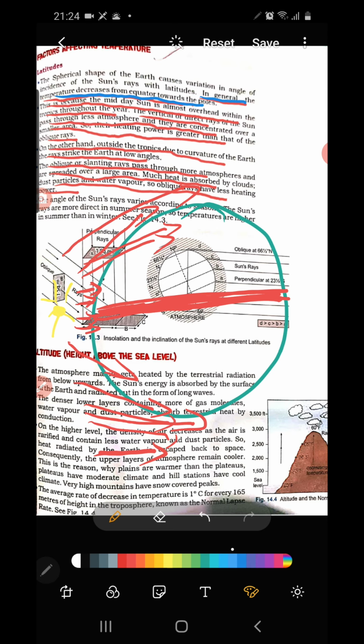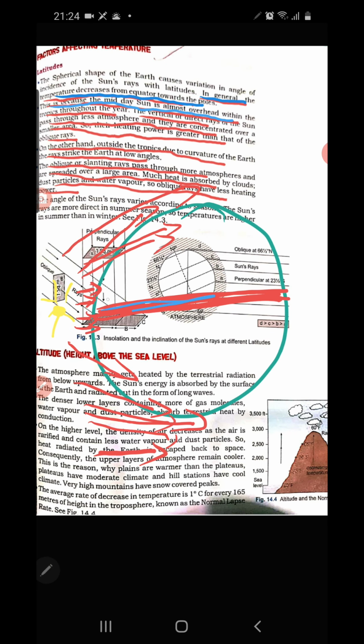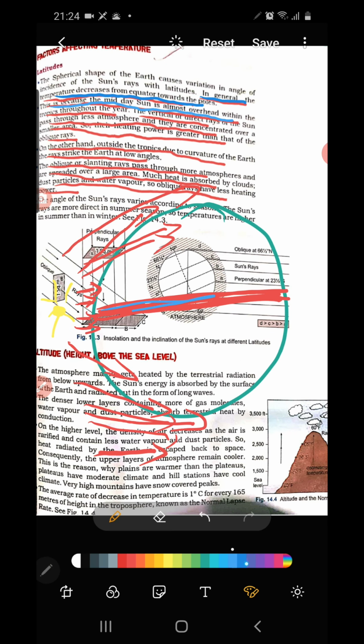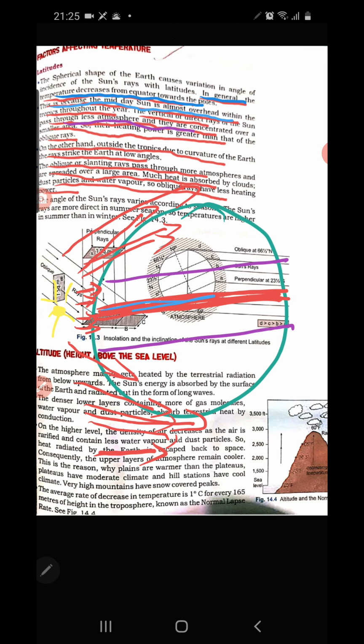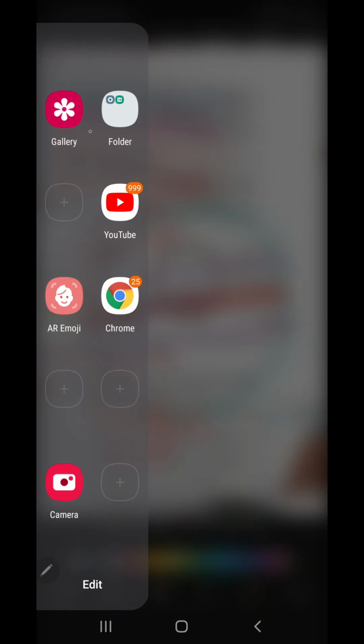So let's continue the points here. This is because the midday sun is almost overhead within the tropics. Within the tropics here means the equator region, nearby, these are all the tropic regions. Within the tropics, the vertical or direct rays of the sun pass through less atmosphere, and they are concentrated over a smaller area.